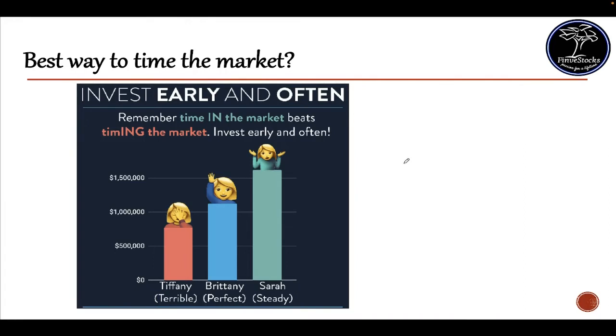Invest early and often. Time in the market means always being in touch with the market, and whenever you get an opportunity to buy in, you should buy. If you analyze the current scenario, the market is in a correction mode. So it is one of the best times to add to your blue chip stocks. So keep adding so that you need not time the market. So don't miss this opportunity to add blue chip stocks to your portfolio.